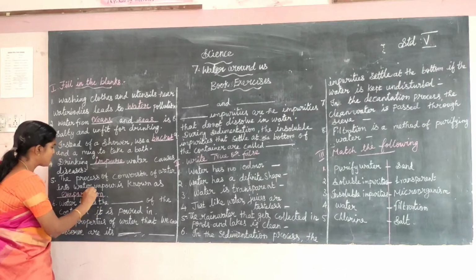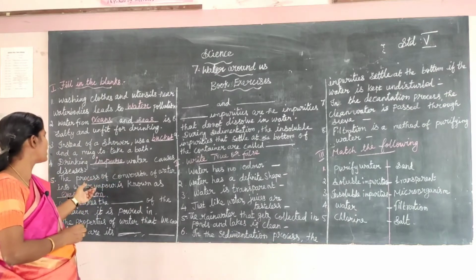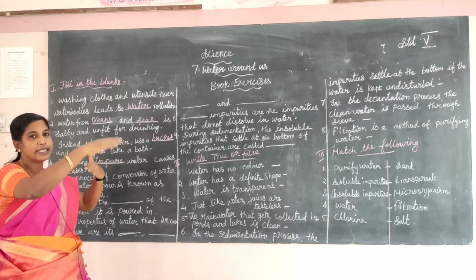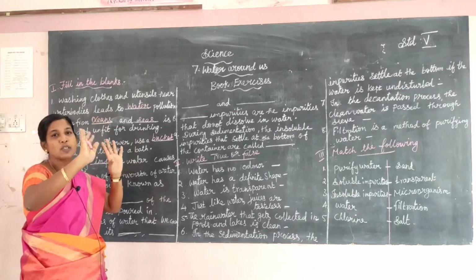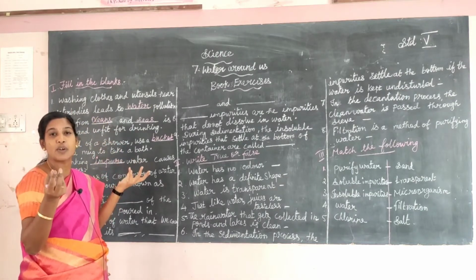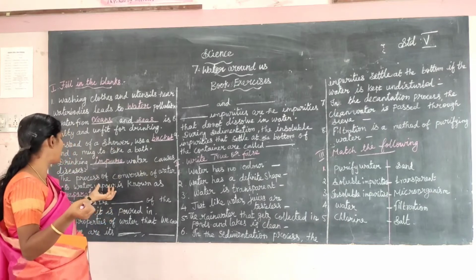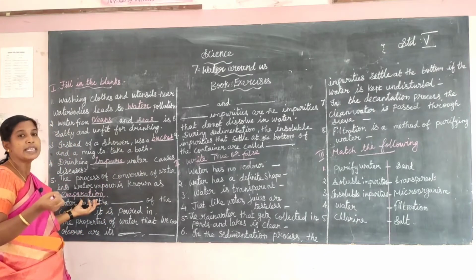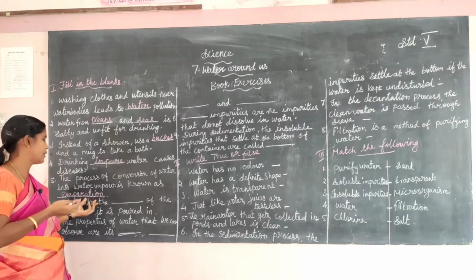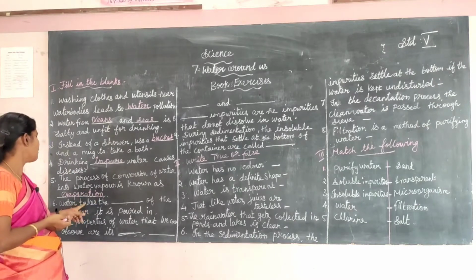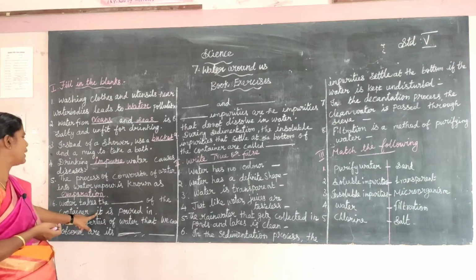The process of conversion of water into water vapor is known as evaporation. Evaporation. Water is vaporized. Water vapor means small tiny water droplets. What is the method? The method is evaporation.